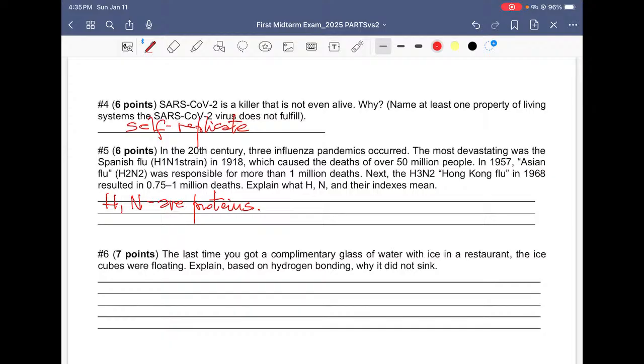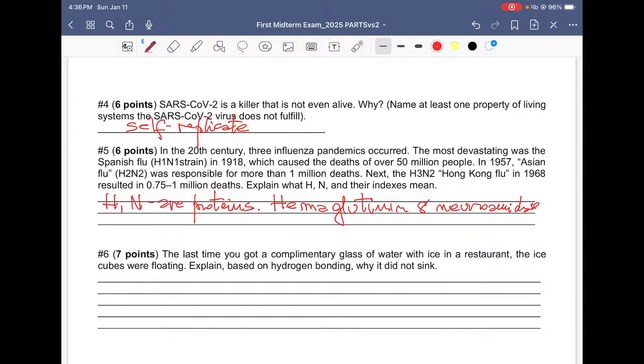So what are the names? One is hemagglutinin, and the other one is neuraminidase.